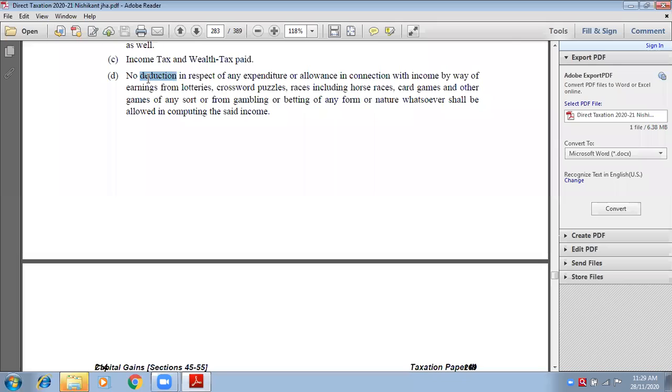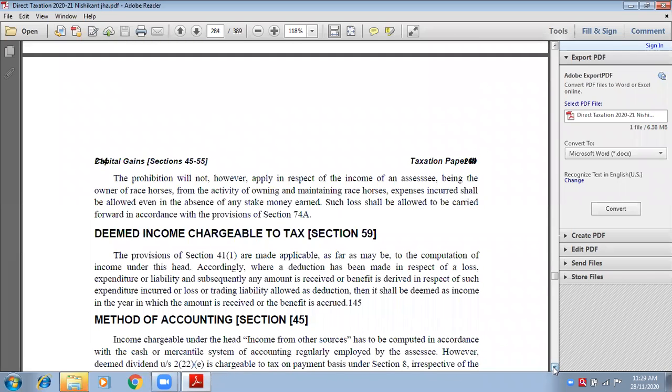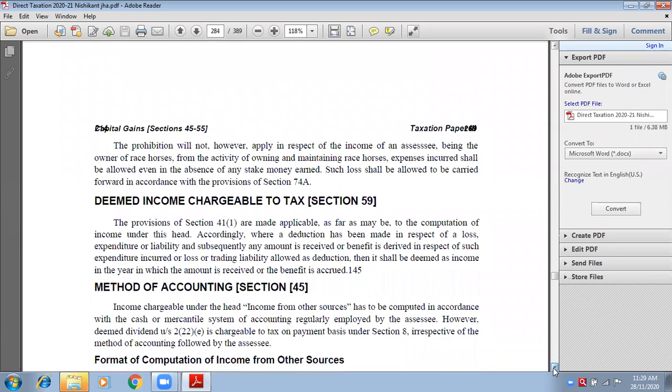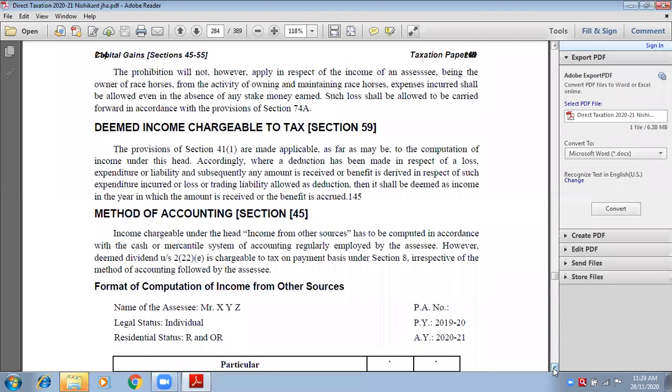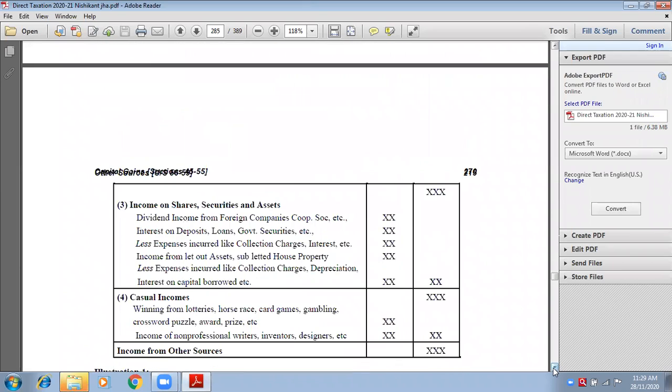Even if it is related, lottery ticket का खर्चा, the expense on the lottery ticket is related to the lottery income, but still it will not be allowed as deduction. Is that okay? Clear? Yes, ma'am. So if you purchased lottery tickets, that is your expense, but even if it is related to your lottery income, it will not be deducted. So this is what I was explaining according to section number 58. Is it clear? Yes, ma'am.